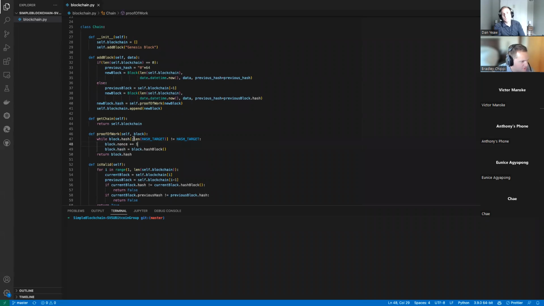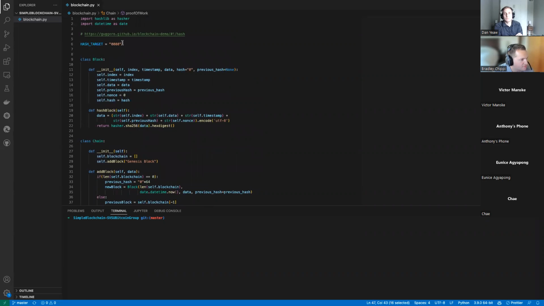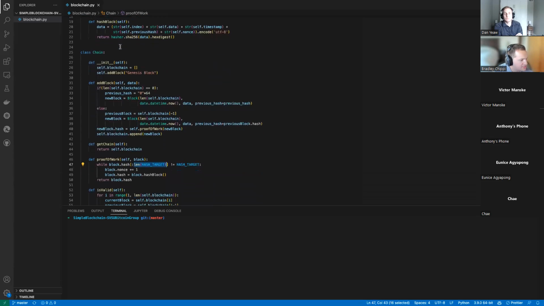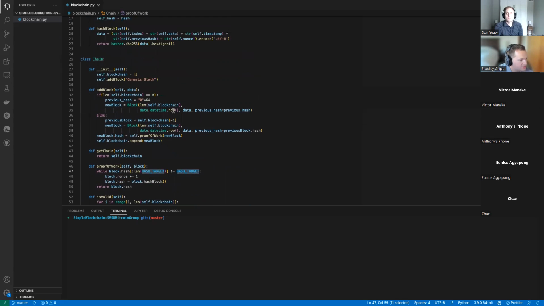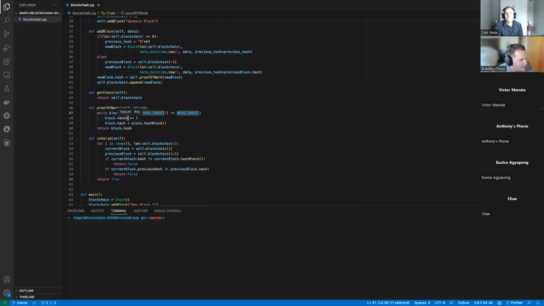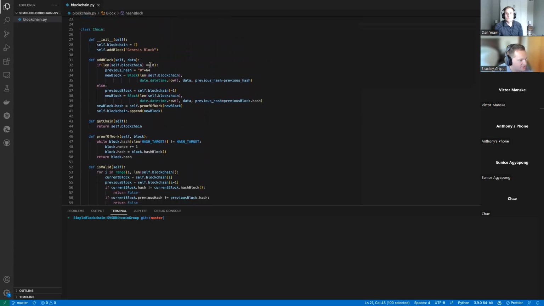And what we're doing is we're just grabbing the first 4 hexadecimal digits of that string. And if it doesn't equal 0, 0, 0, 0, then we're going to go ahead and increment the nonce, and we're going to hash that block again, which we already talked about. That hash block just takes the block itself and hashes it.